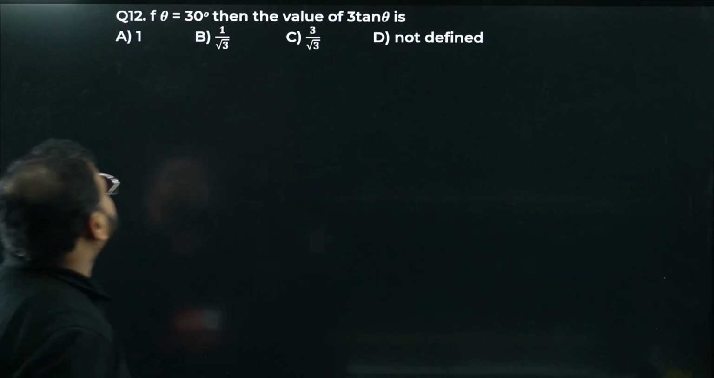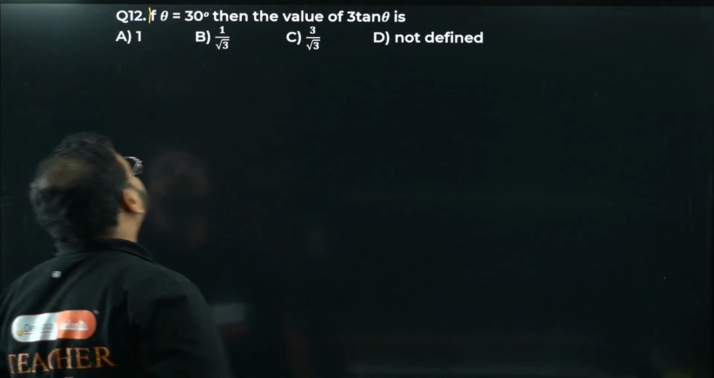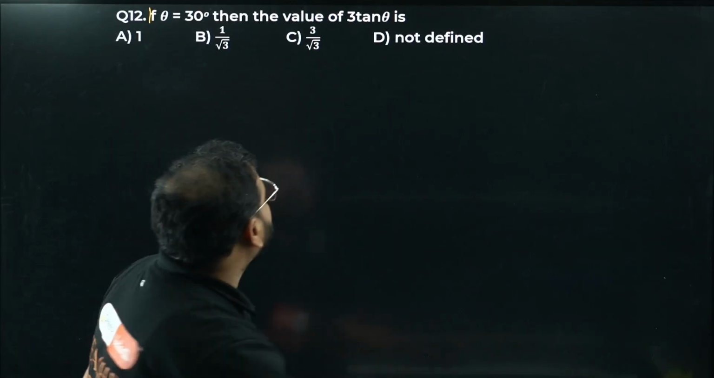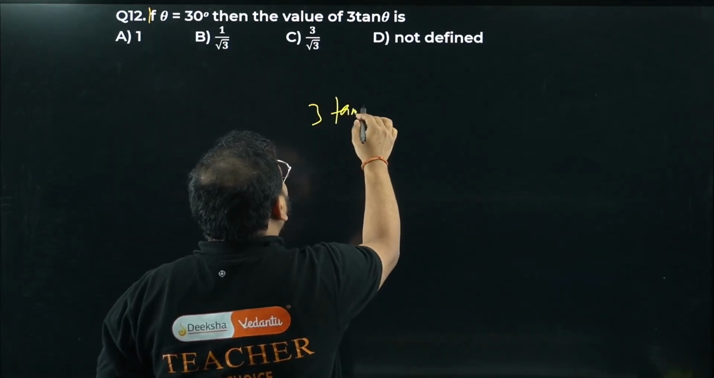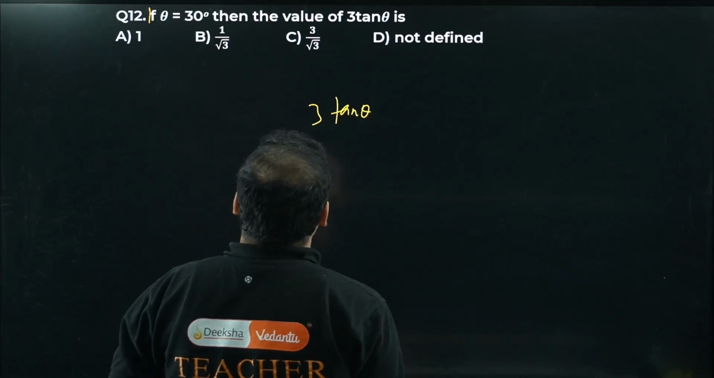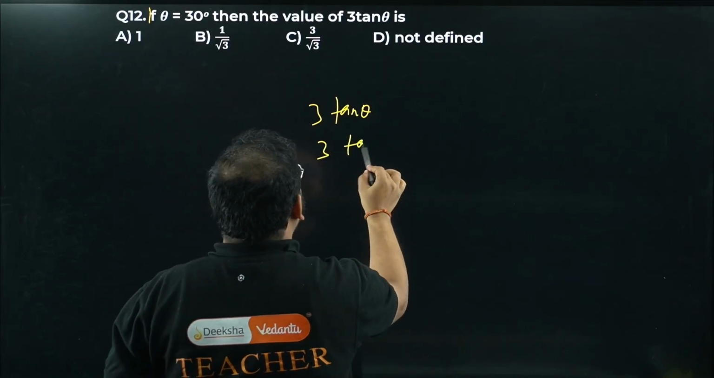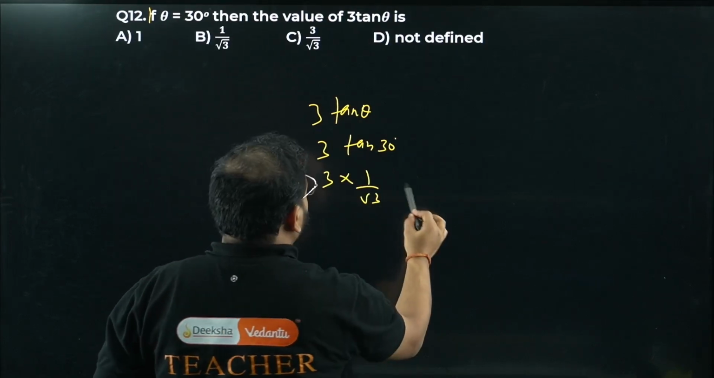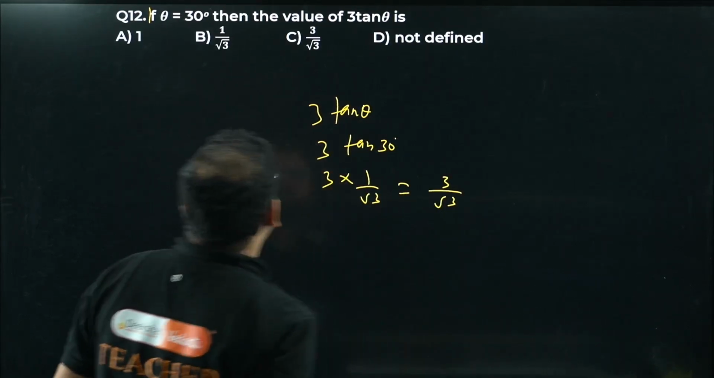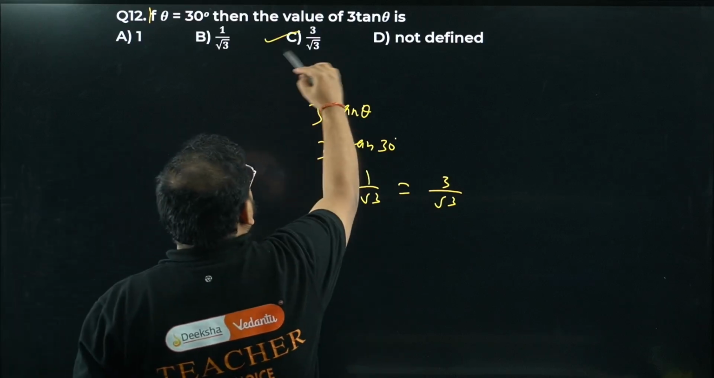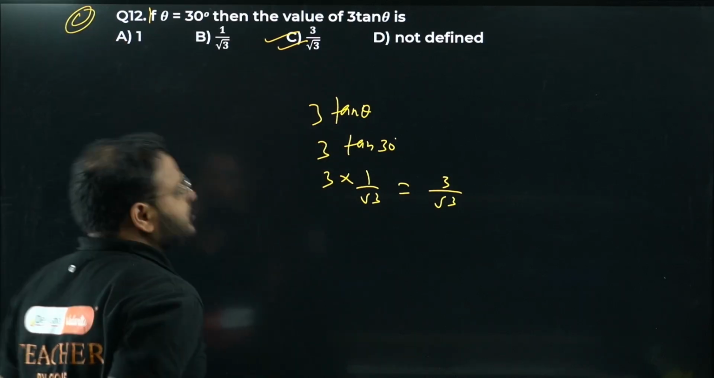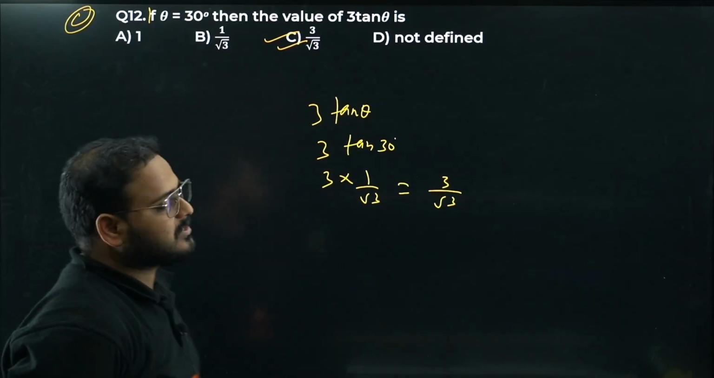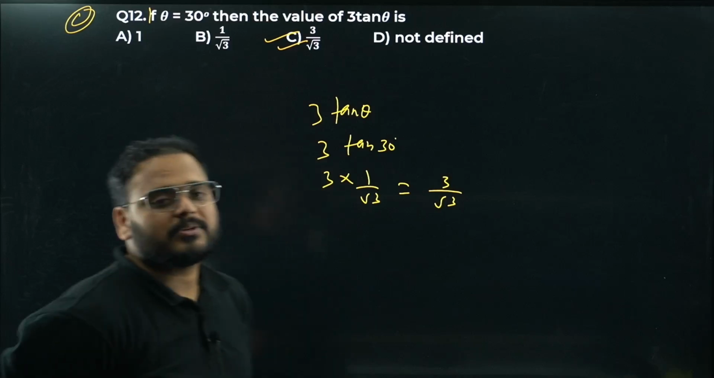Question 12 now. If theta is 30 degrees, then the value of 3 tan theta is how much? Let's have a look. 3 times tan 30 degrees. 3 times 1 by root 3. So we have 3 by root 3. Option number C is 3 by root 3. Tan 30 is going to be 1 by root 3. That's why 3 by root 3. Option number C is correct.